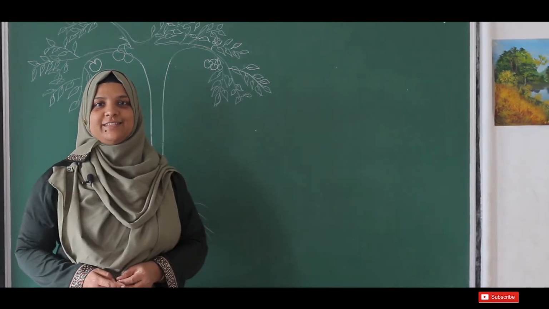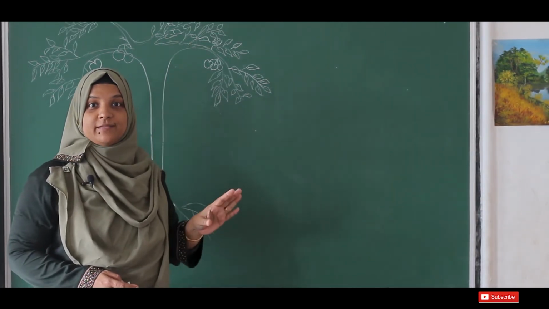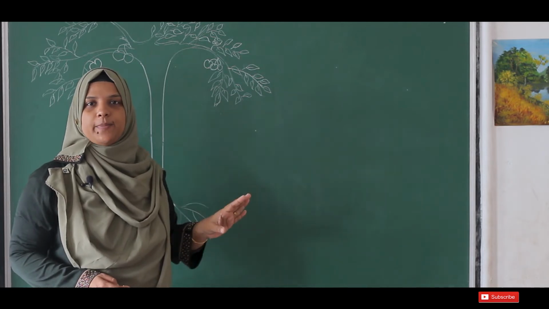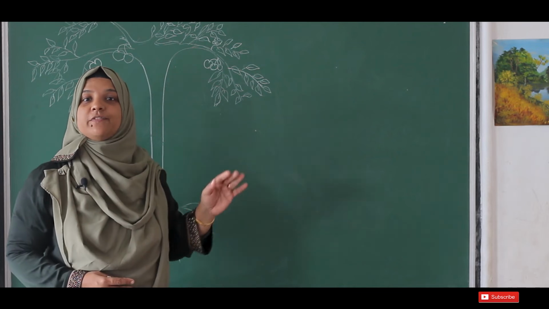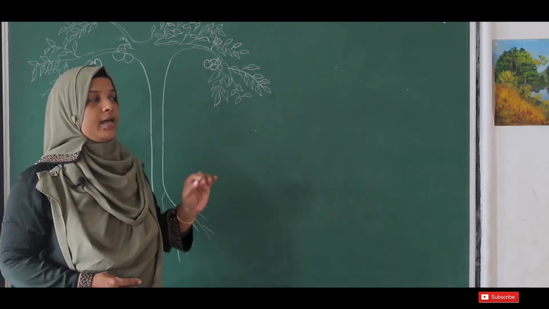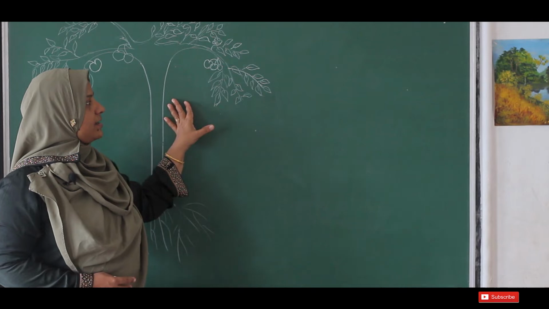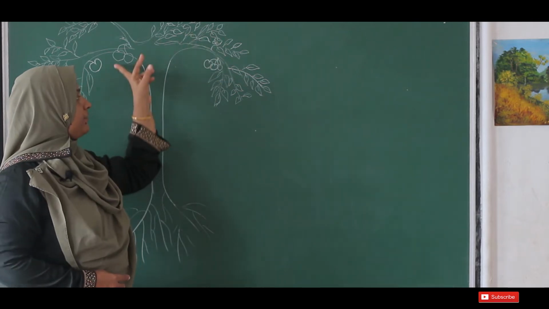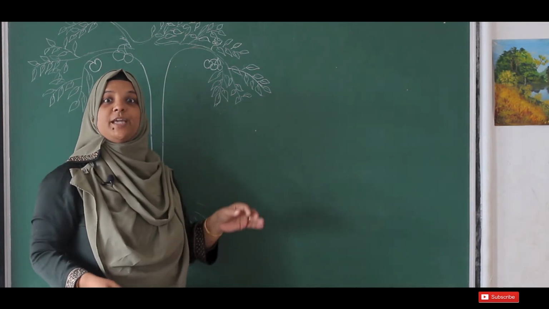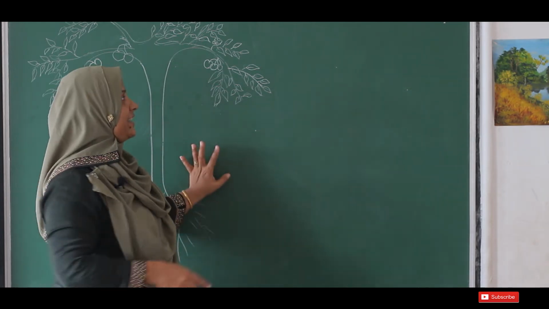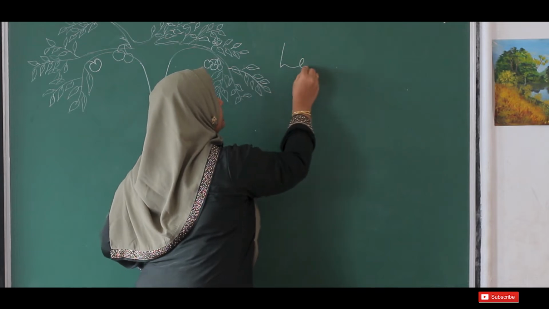Now let's learn the different parts of the plant, how each part of the plant helps it, and what the functions of the different parts of the plant are. Okay, so here you could see a plant. There are different parts of the plant. So we'll start from the very important part called the leaf of the plant.